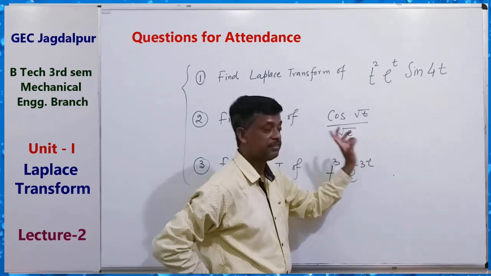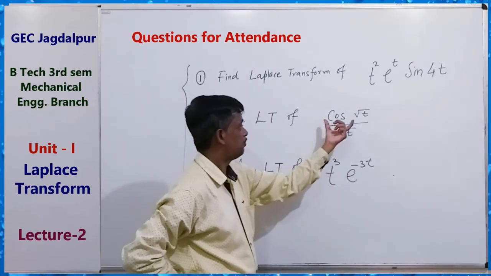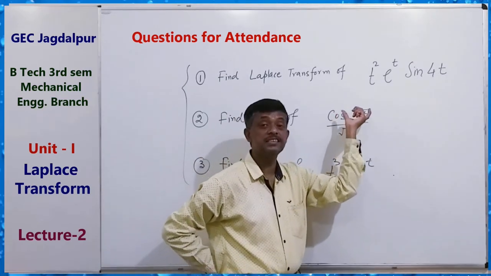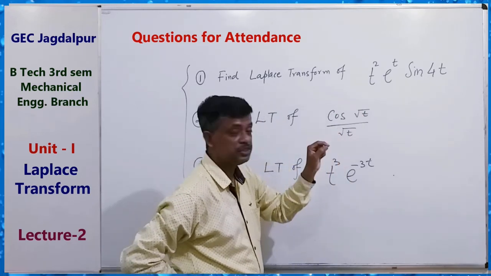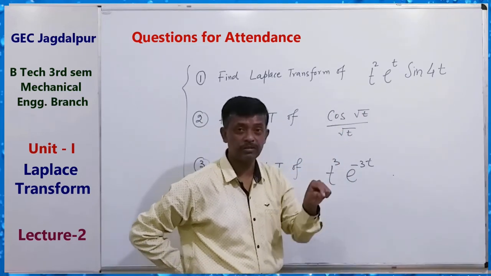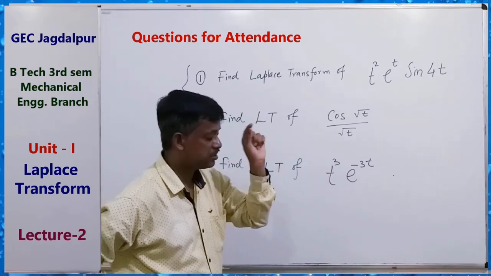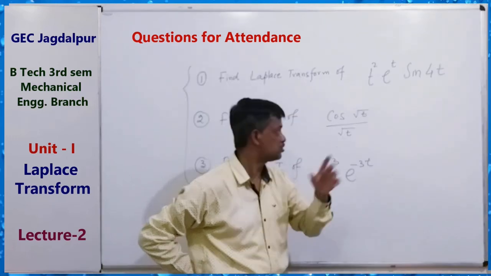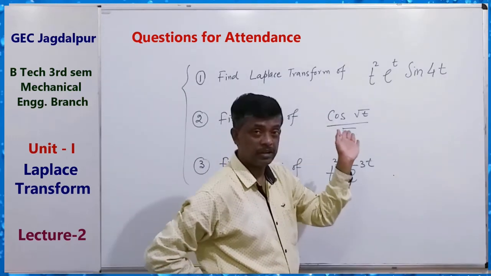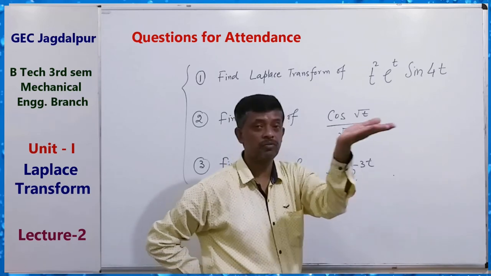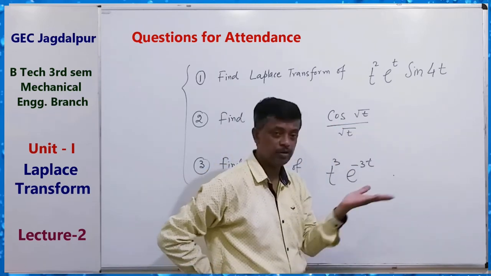Okay, second, for this question, use the cosine series. Cos theta equals theta power 0 minus theta power 2 by 2 factorial plus theta power 4 by 4 factorial minus theta power 6 by 6 factorial and so on, the cos series. And you can get the value as powers of t, and also t power half in the denominator.